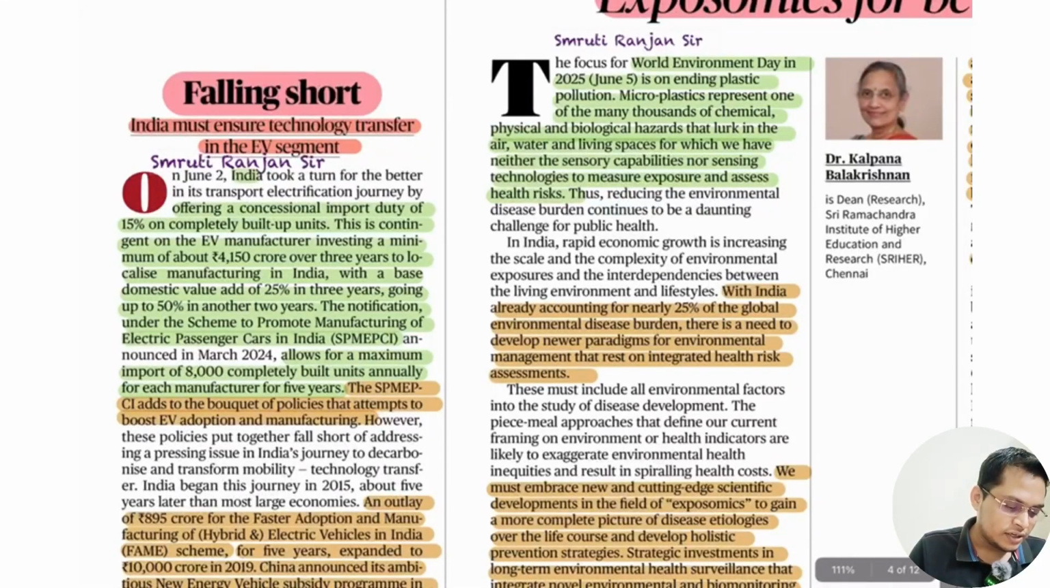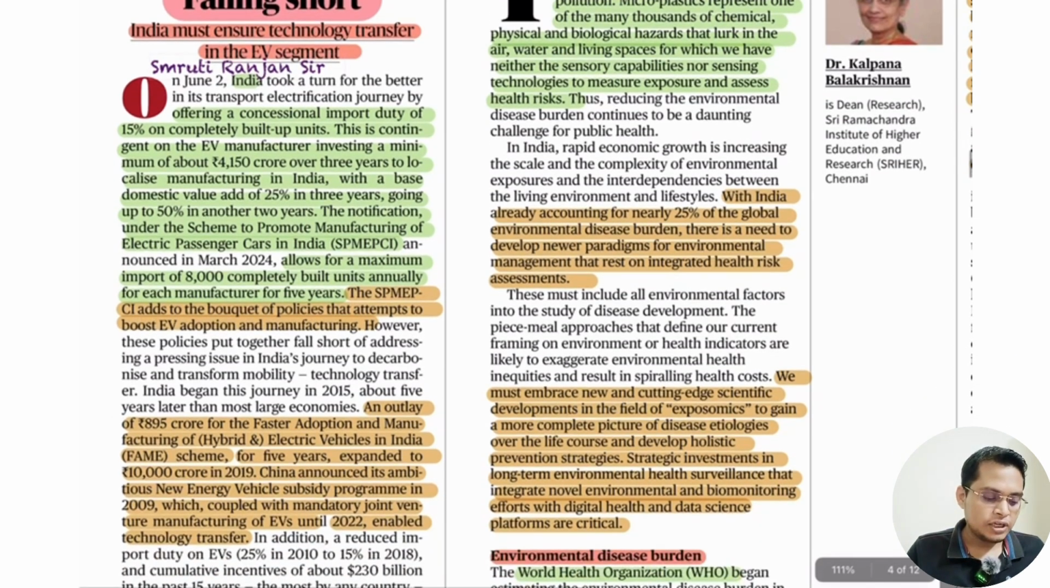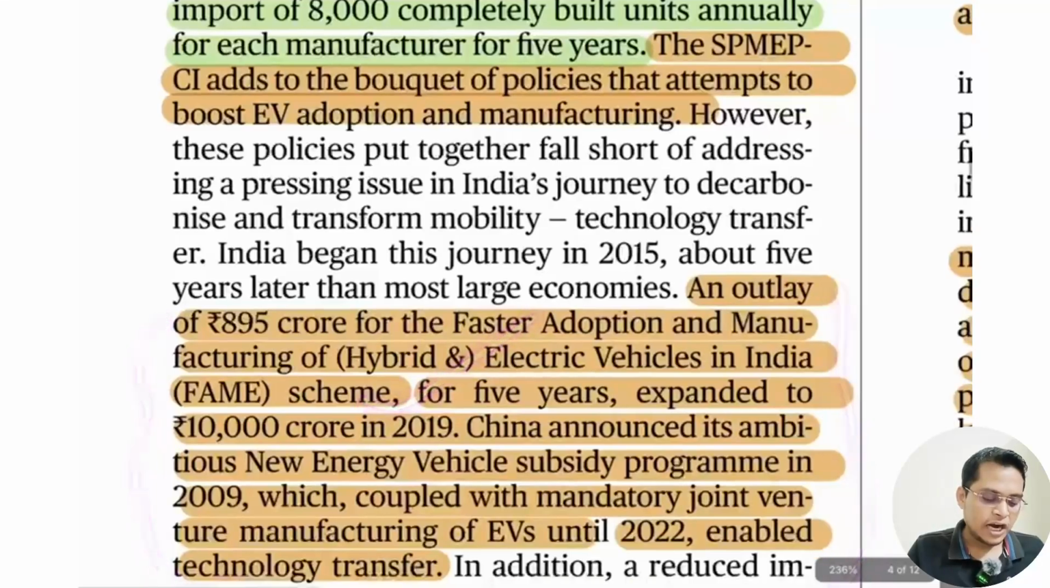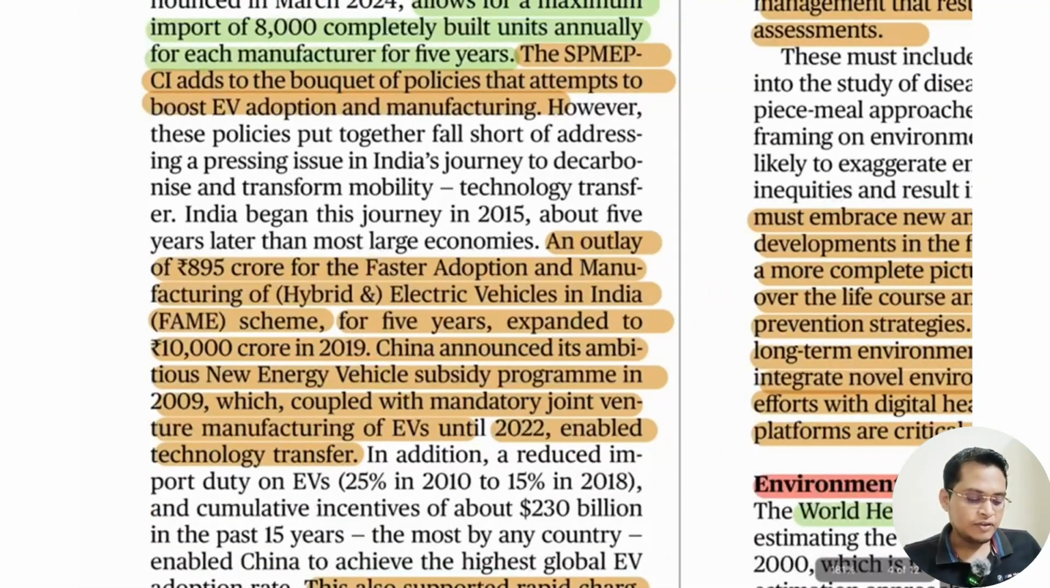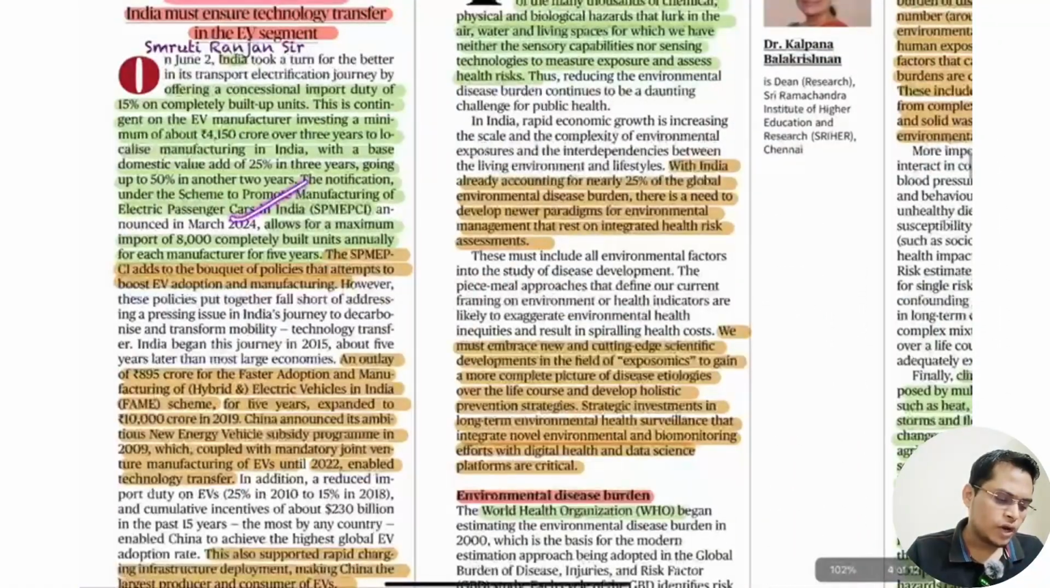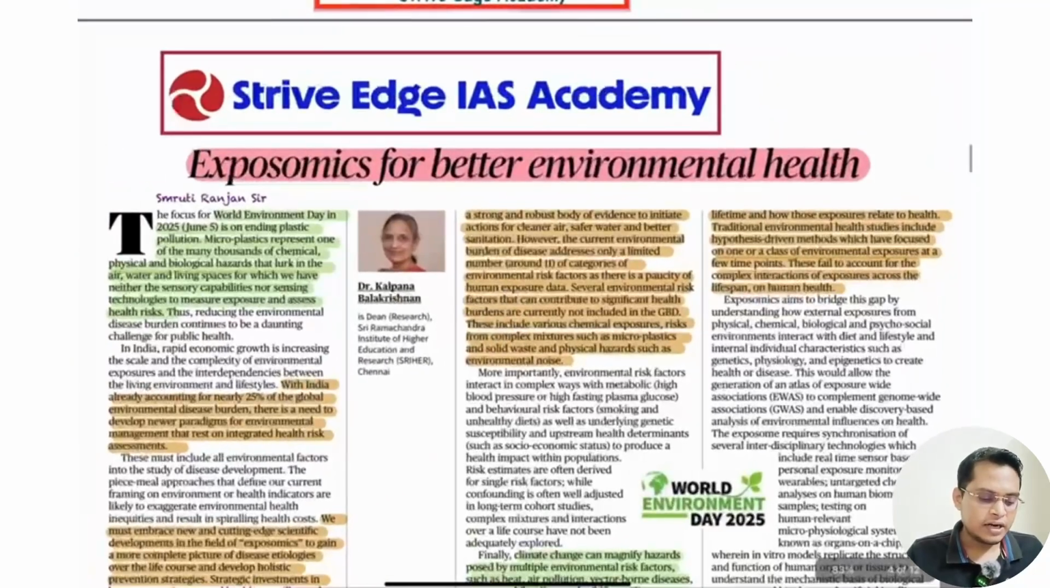So next, it is talking about the recent EV policy that allows lower tax on imports of up to 8,000 vehicles, provided they invest more than 4,100 crore. Before that, India had also started implementing a scheme named FAME, Faster Adoption and Manufacturing of Electric Vehicles. So FAME 1, FAME 2 schemes. Okay, so this is what it is talking about. I have already highlighted it, so just read it out, you'll understand it better.